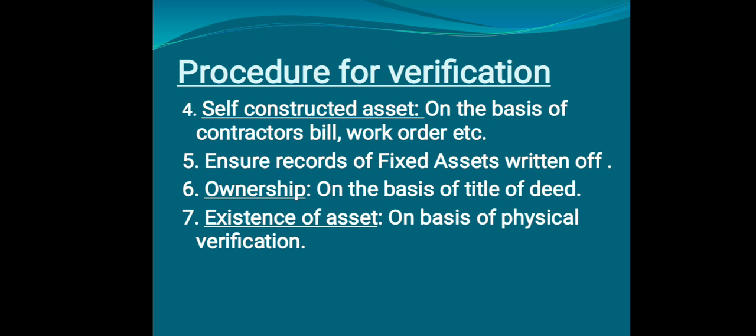Then ownership. You have to check whether the fixed assets are in the name of the owner or not. How are you going to check it? On the basis of the title deed. Whatever land, plant, building there is, it should be in the name of the company and not of any management or board of directors. He also has to check the deed and the papers. By this he will come to know whether the property belongs to the company or to someone else. So he has to check the ownership.